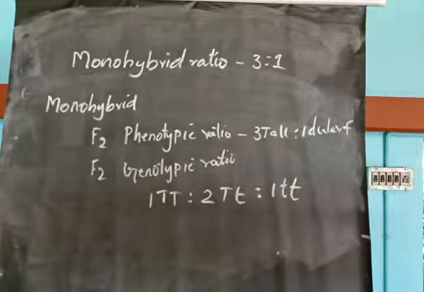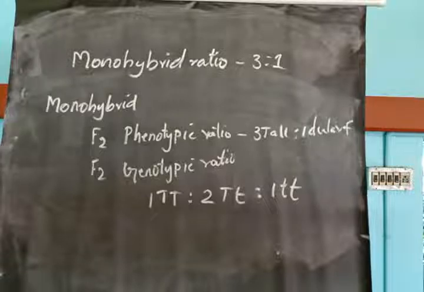Like this you want to write. So the phenotypic ratio is 3:1 and the genotypic ratio is 1:2:1. This is the monohybrid inheritance.